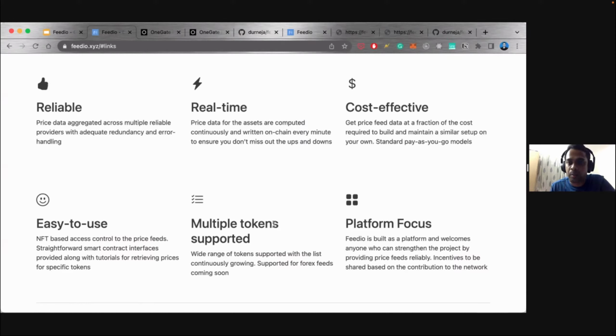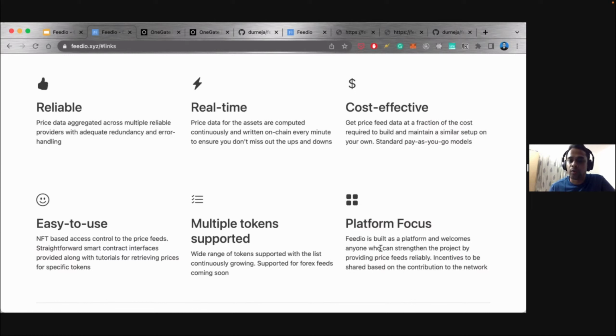And another important piece here is the platform focus. What it means is that we don't want to be the exclusive folks providing the price information, but we want to provide a platform which can aggregate or include other providers as well. And eventually the incentivization would move to all the participants who are providing the price information.